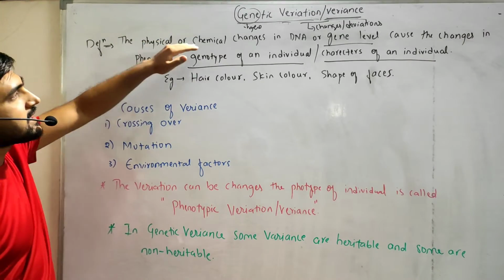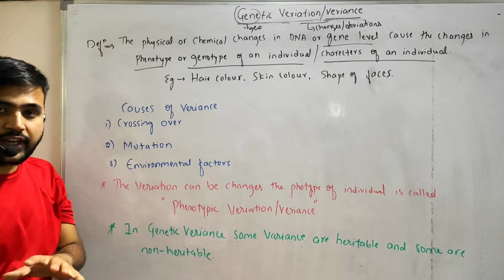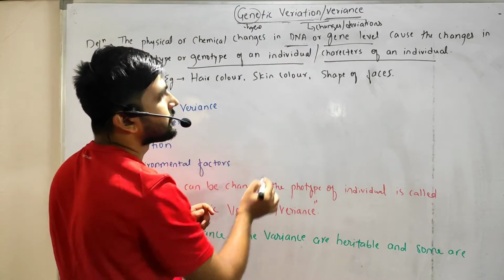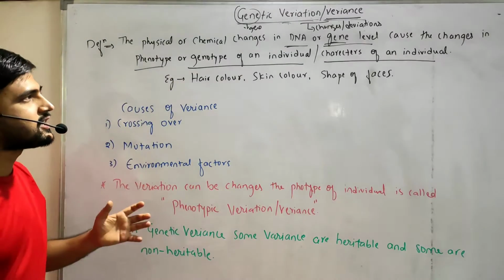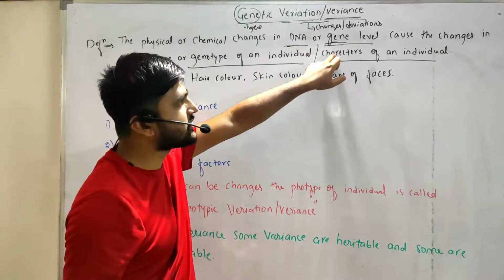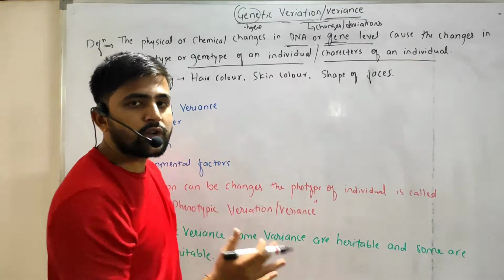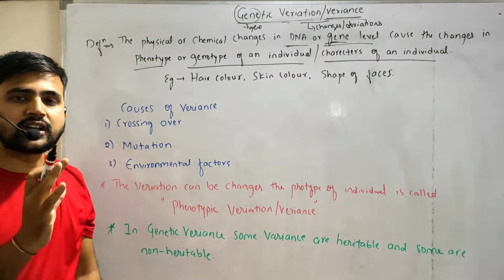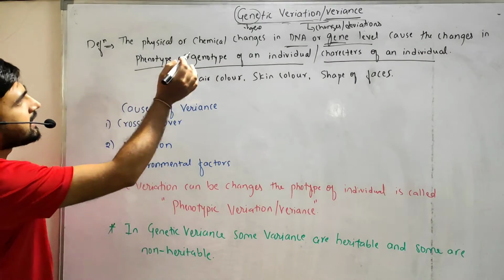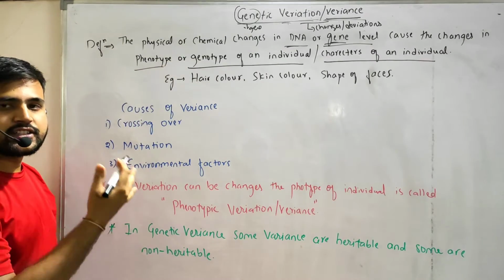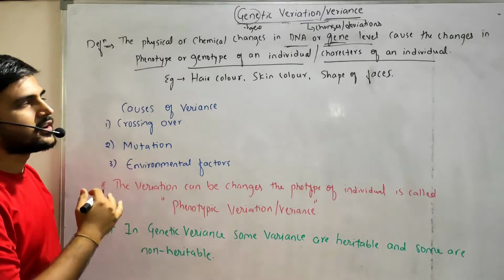If any physical or chemical changes happen in DNA or a gene, that will cause some deviations. Those deviations are called genetic variations, gene deviations, or genetic variants.